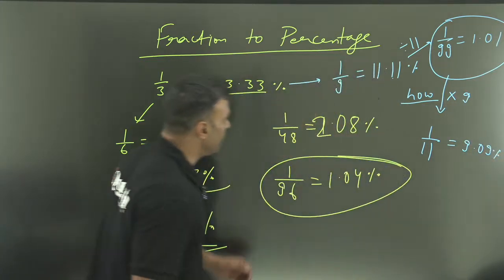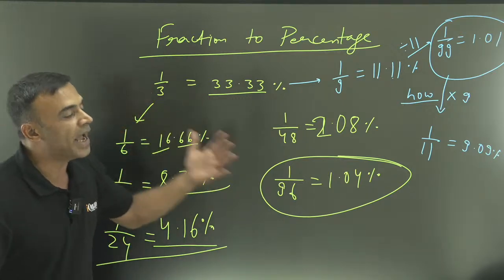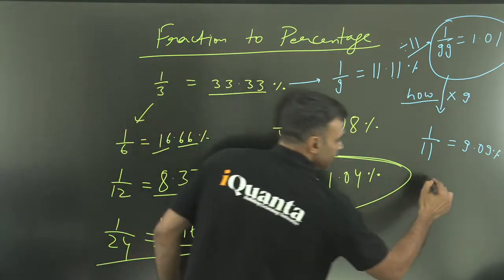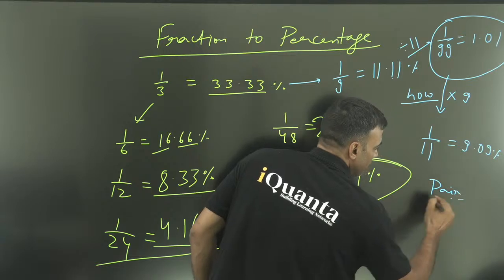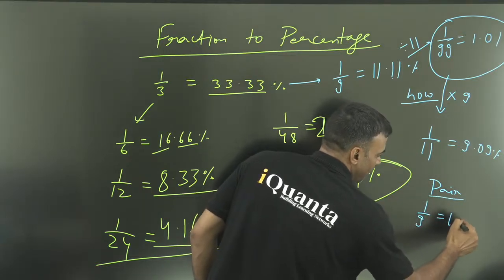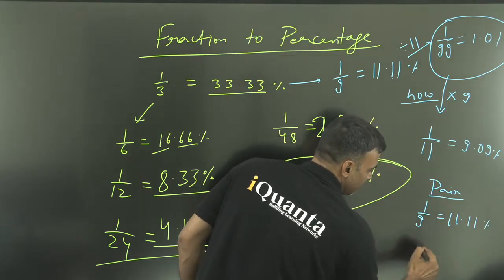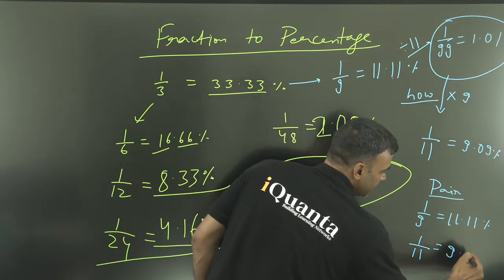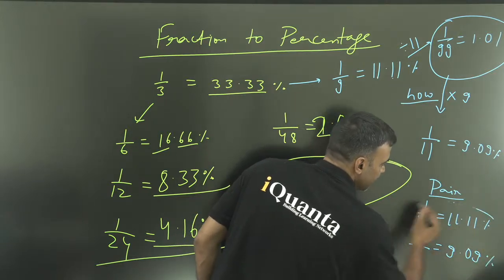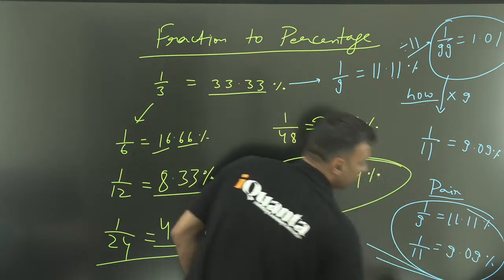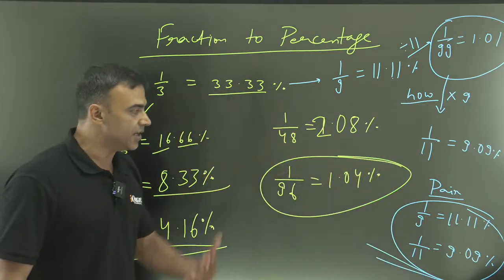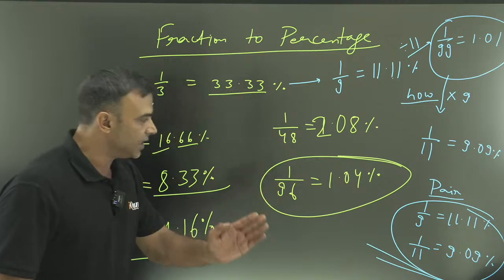Now these are some very beautiful things. There are some specific pairs that you can memorize together. Special pair: 1 by 9 is 11.11%, and 1 by 11 is 9.09%. Speak both the values in your mind simultaneously, one after the other, at least 3-4 times.